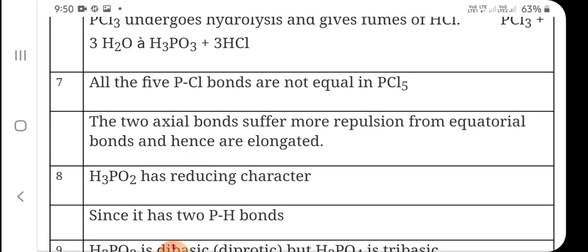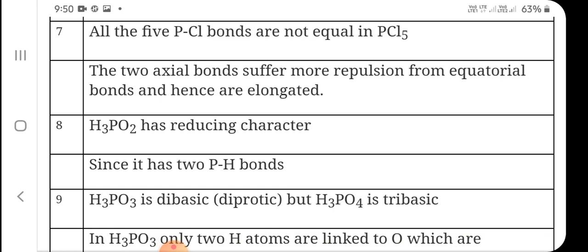All the 5 P-Cl bonds are not equal in PCl5. It is very true because PCl5 has sp3d hybridization. It has a trigonal bipyramidal structure. 3 bonds are present in the equatorial position and 2 are at the axial position. Axial bonds are slightly longer. That is why they are not equivalent.